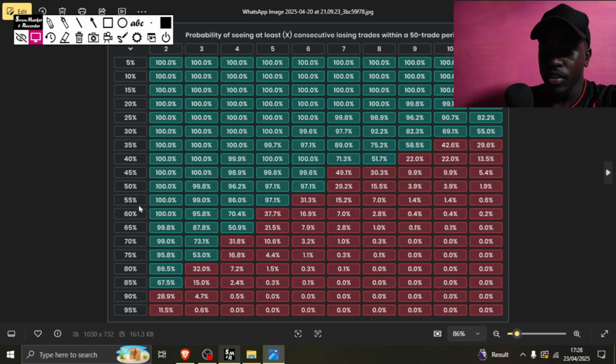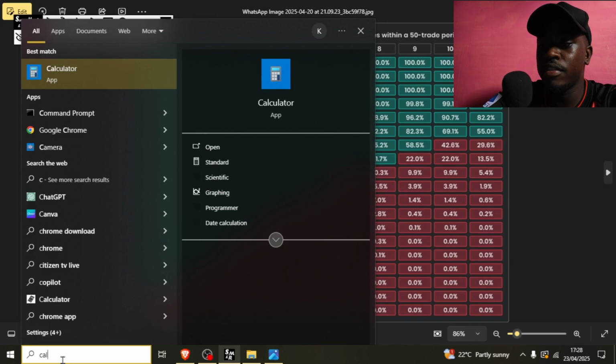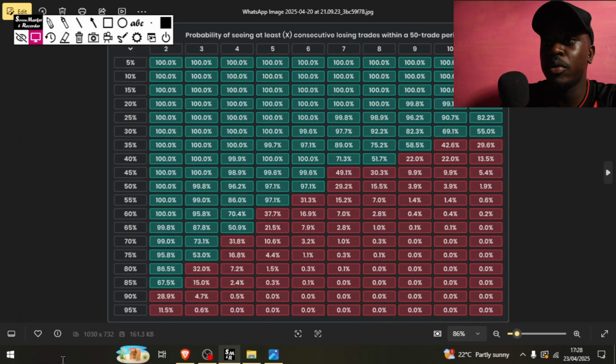Now you're going to be taking the results, the $1 that you started with, then you add the profit, which is 1.5. Then you divide by 0.5. I hope that is clear. So that will be your next stake. Let me open my calculator and give a brief further example of what I'm doing.